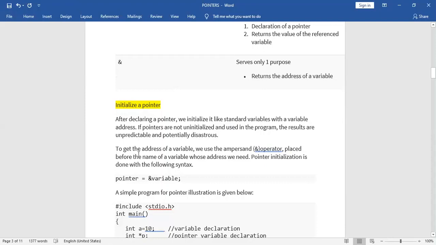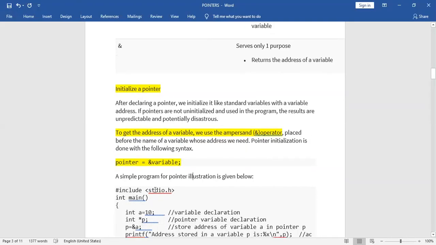To get the address of a variable, we have to use the ampersand, the AND operator, placed before the name of the variable whose address we need. This is the syntax: pointer name and this variable.